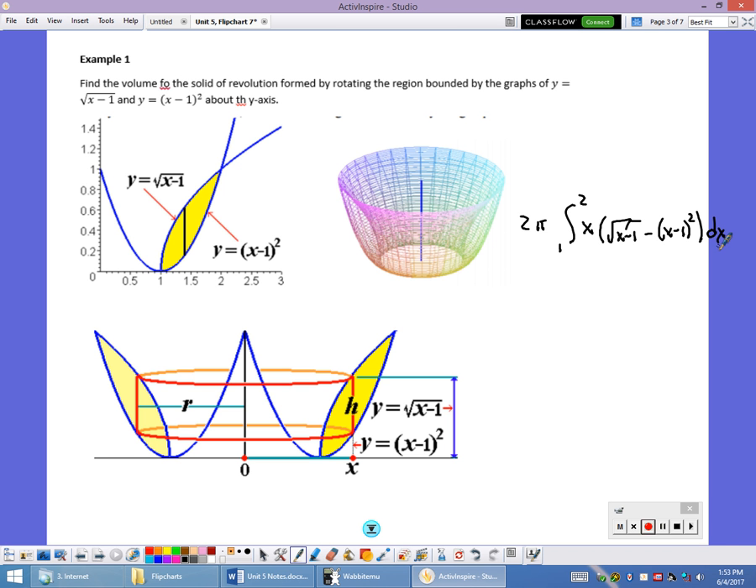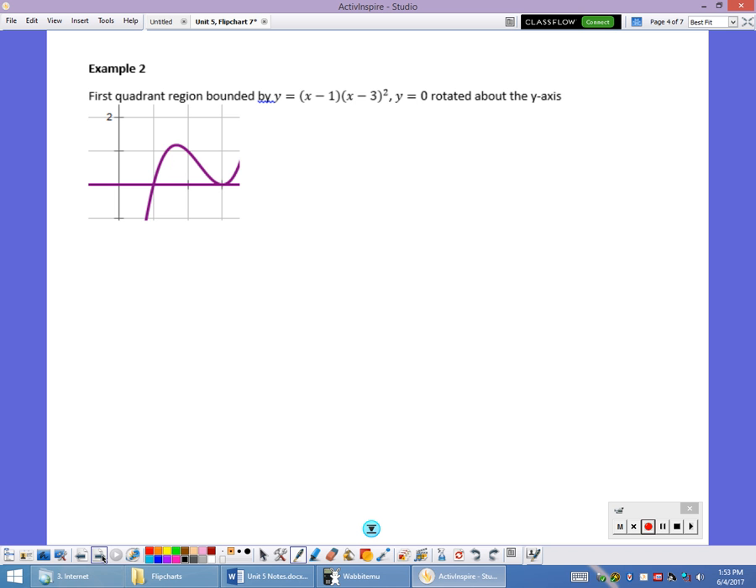In my second example, again, I'm taking this kind of equation. This would be very difficult to solve, but I'm rotating around the y-axis. I have to use shells. There's no other way of doing it. Since I'm rotating around the y-axis, my radius is going to be x.